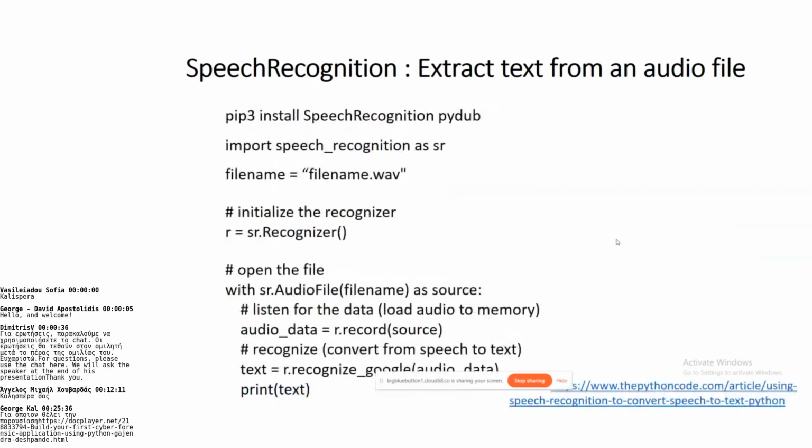Now this is again a small piece of code which will help us to extract the text from the audio file. First you install the speech recognition library, then import the speech recognition module, then specify the file name from which you want to extract the information. Then initialize the recognizer by using the sr.Recognizer method. The next piece of code helps you to extract the text from the speech. And finally, it will print the text.